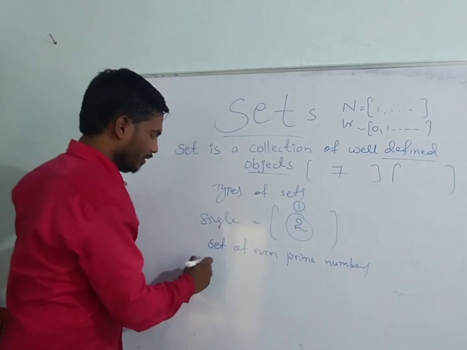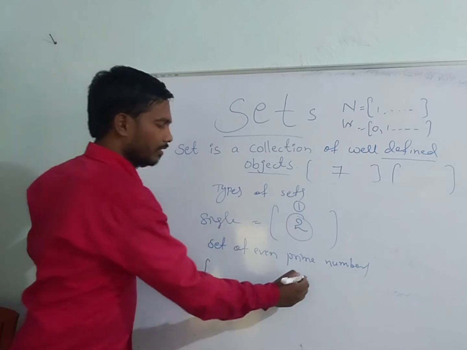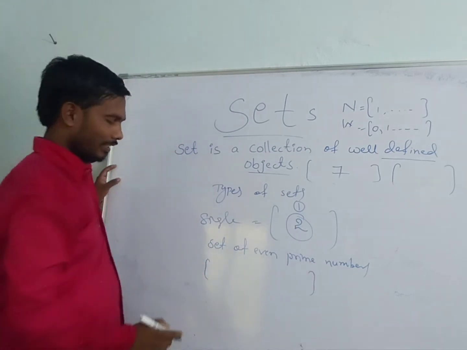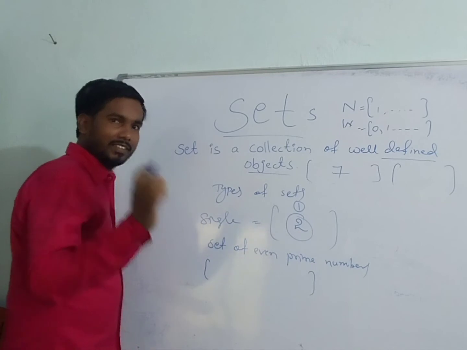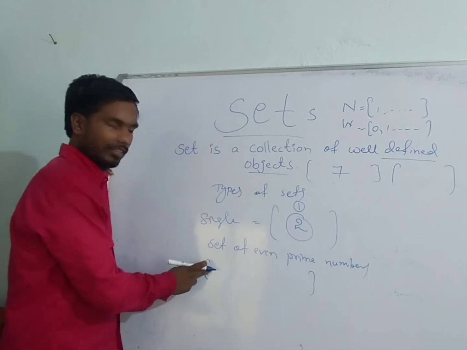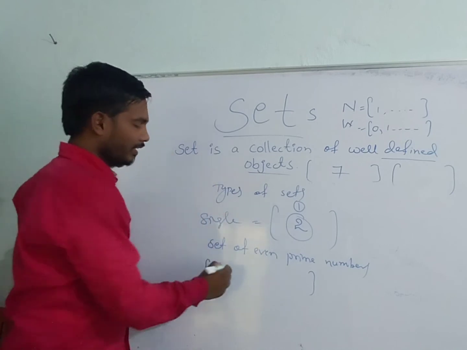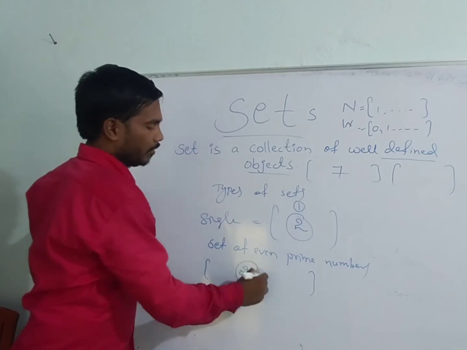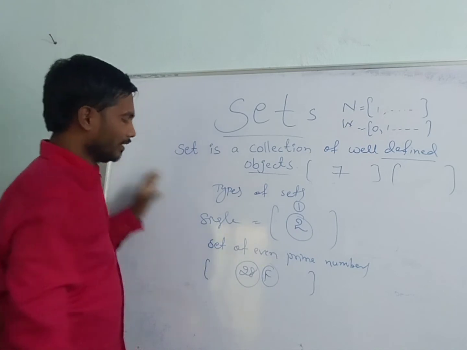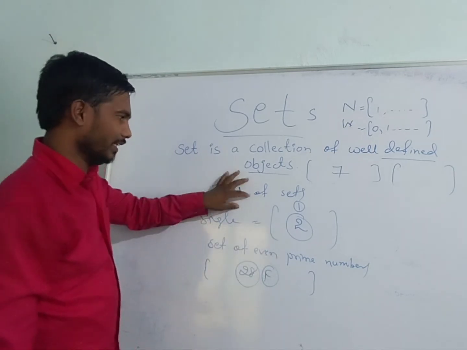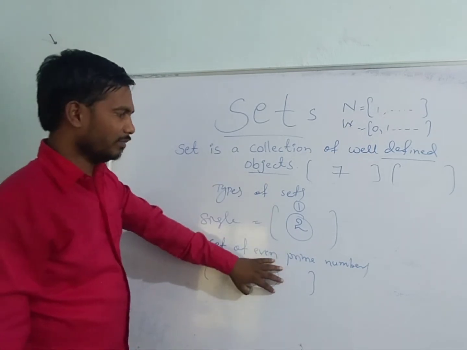And another example: months having less than 30 days in a year. How many months have less than 30 days? Only February, which has 28 days. So only the month of February. Like that, a single element means a singleton set. No elements means an empty set.